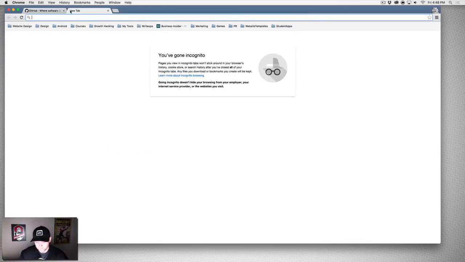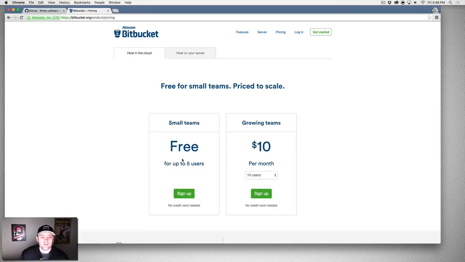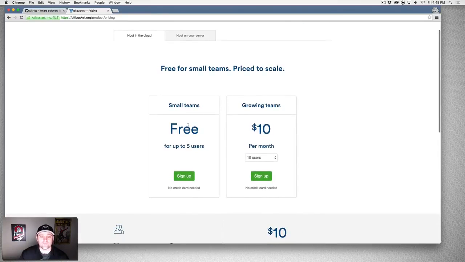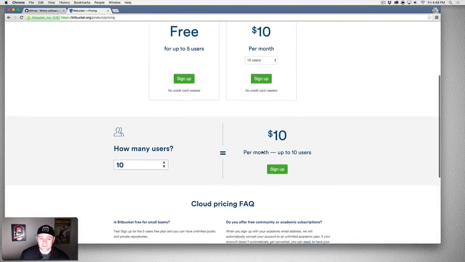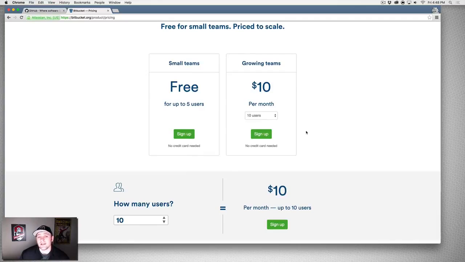Now, if we go to bitbucket.com, this is a competitor to GitHub, and does the exact same thing for the most part. If we go to pricing, you can have free repositories, private or public, but in this case, it's limited to users. So 10 users a month for $10, unlimited everything. That's pretty cool. I think it's even a cheaper price than GitHub. So if you want to build professional projects and you want private repositories and you want up to 5 people for free working on a private repository, use this.